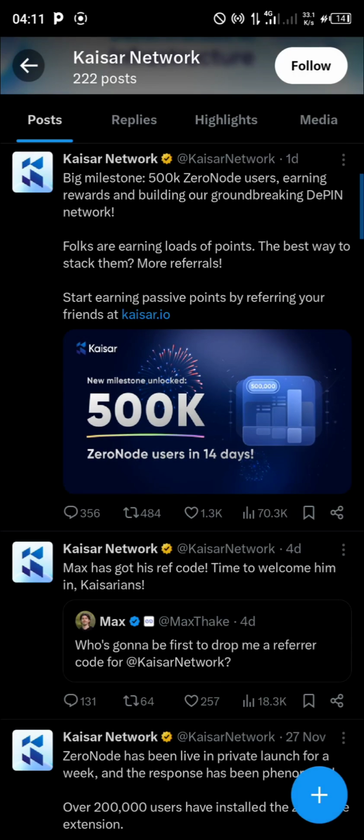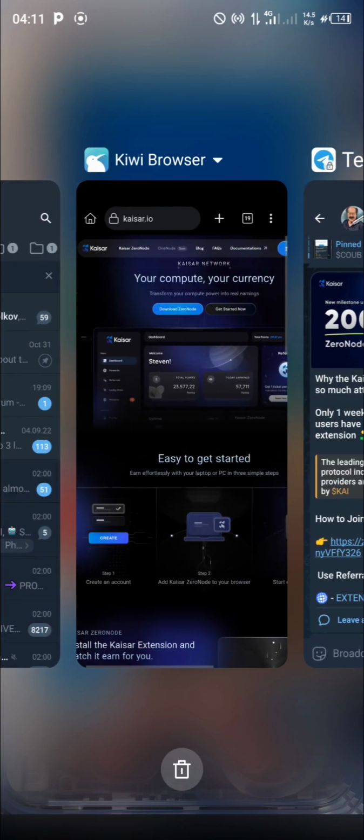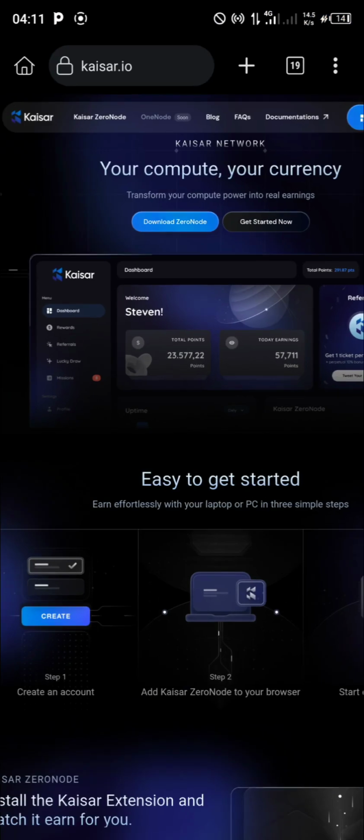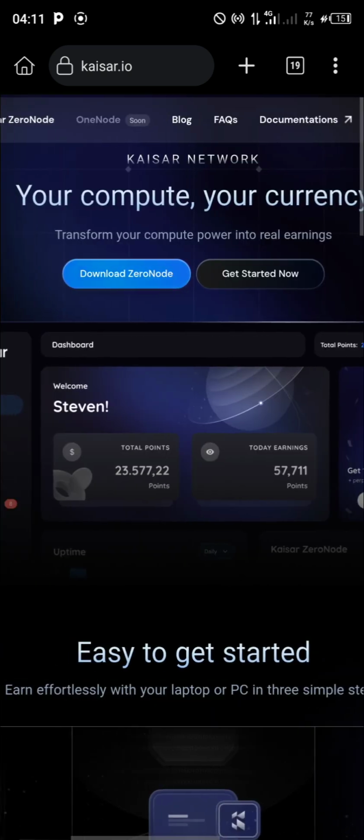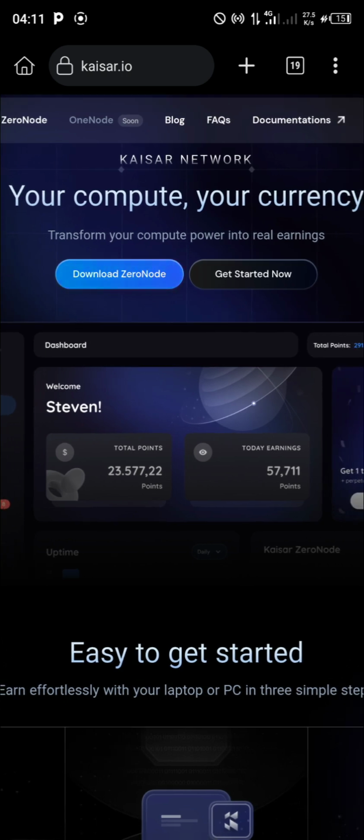Alright, now let me take us down to their website, which is kaisar.io, which is where they gave more elaboration on their products. Your compute, as you can see here, your compute, your currency. What does that stand for? It means whatever you input into their system, at the end of the day you will get paid for it. Let me quickly make an example.